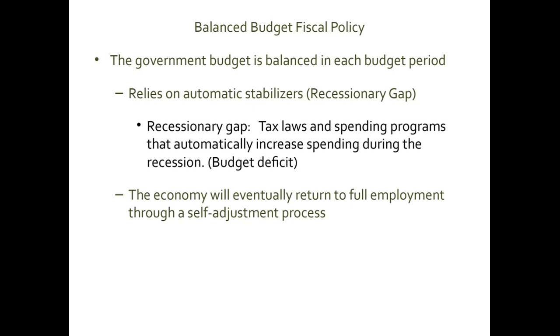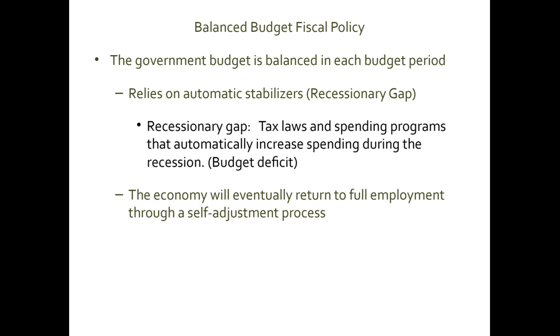Now, what is an automatic stabilizer? By automatic stabilizer, I mean that when we have unemployment in the country, or when the economy is in the recessionary phase of the business cycle, or when we are experiencing a recessionary gap, they're all the same thing, right? Then government expenditures will increase. How? Not through fiscal policy, but automatically. Why? Because if we have high unemployment in the country, people will apply for welfare benefits, and therefore the government will have to spend more to help those people.